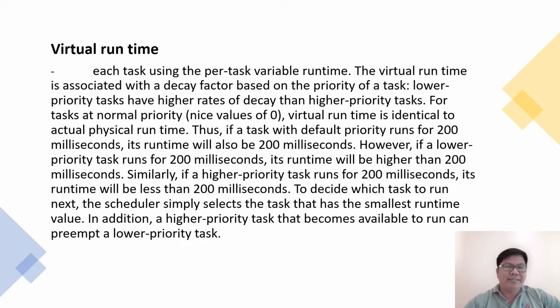To decide which task to run next, the scheduler simply selects the task that has the smallest vruntime value. In addition, a higher priority task that becomes available to run can preempt a lower priority task.